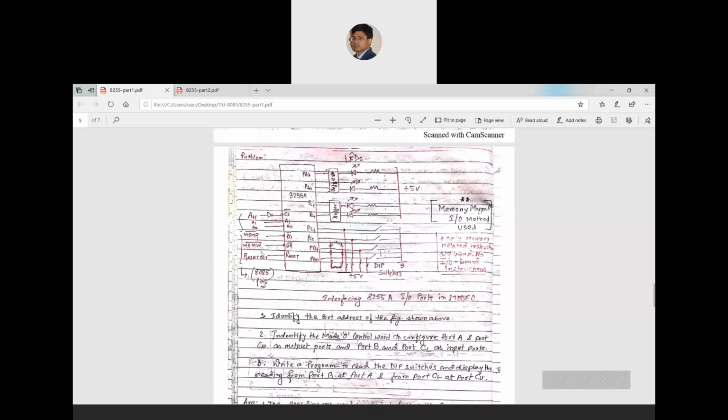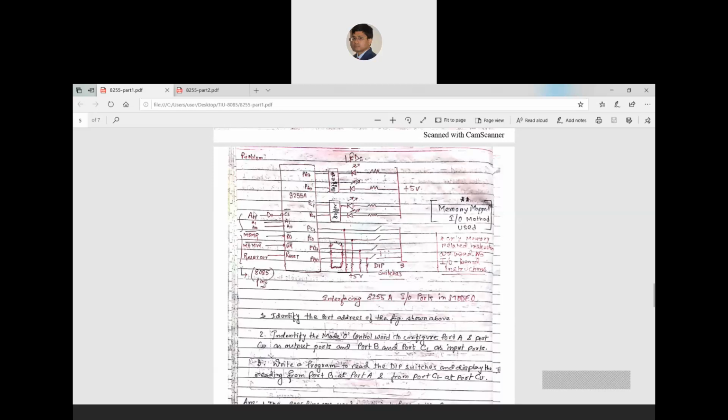Here in 8085, how many address lines are there? 16. So 16 address lines are used for addressing the port and control registers. In the previous example, I showed 8 line addressing, but here it is a 16 line address bus.